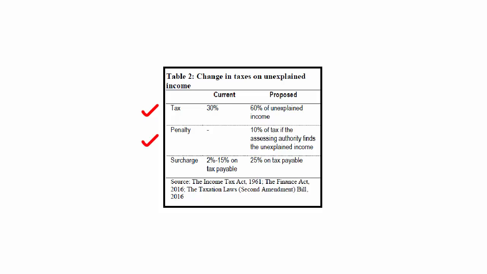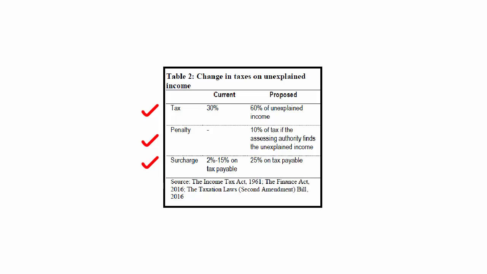Currently, there is no penalty involved, but it has been proposed that there should be a 10% penalty on the unexplained income. And finally, there is a surcharge involved. Currently the surcharge is anywhere between 2% to 15% on tax payable. But the new recommendation says to increase it to 25%.